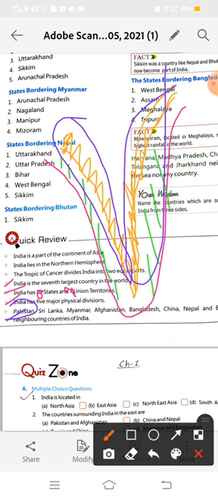In the northeast, India has Nepal and Bhutan, and in the eastern side, India has Myanmar and Bangladesh, and in the south there is Sri Lanka. So, which are the neighboring countries? Pakistan, Sri Lanka, Myanmar, Afghanistan, Bangladesh, China, Nepal, and Bhutan. Okay, these are the neighboring countries of India.